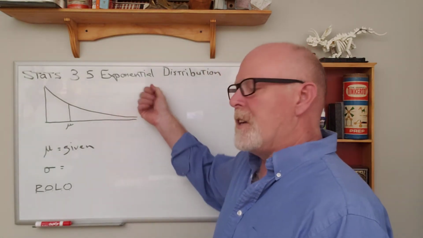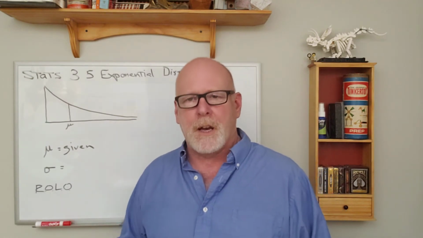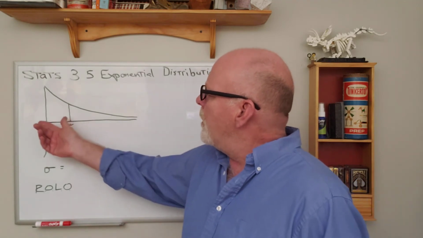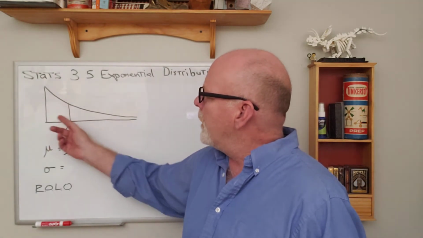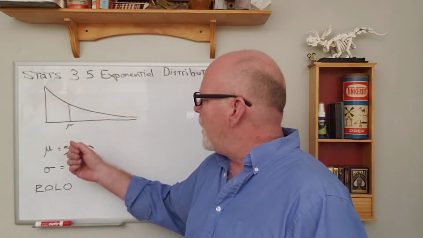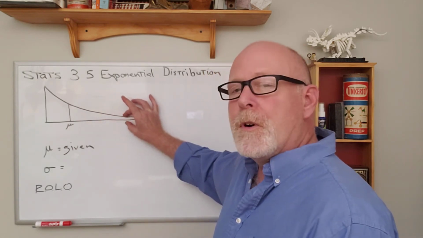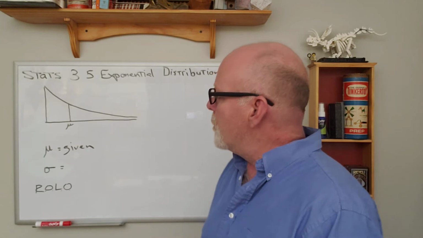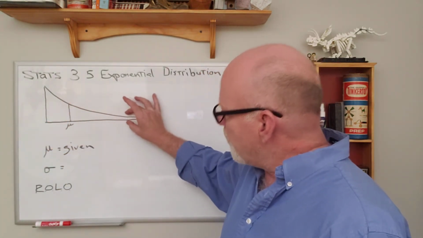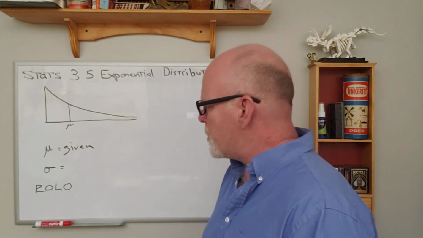This is called the exponential distribution, and in the next video we're going to look at how exponents come into it. We're not going to talk about that this time. But it describes a situation where the vast majority of the population is fairly low, be it lifespan or wait time or whatever we're talking about. And we do have some longer lifespans or wait times, but fewer and fewer and fewer of them the longer we're talking about. Okay, so the majority, short-lived, but then there's some up here in this tail. Very asymmetric. This is the only asymmetric distribution we're looking at in this part of the course.